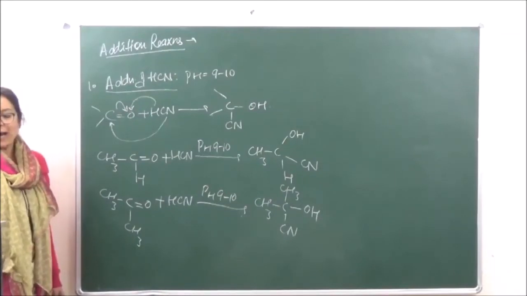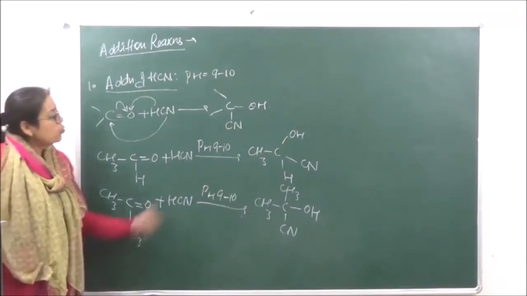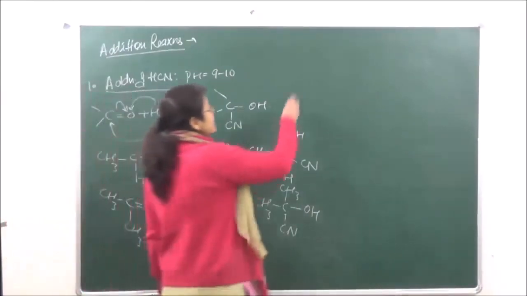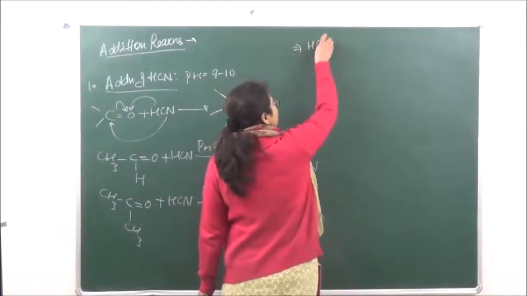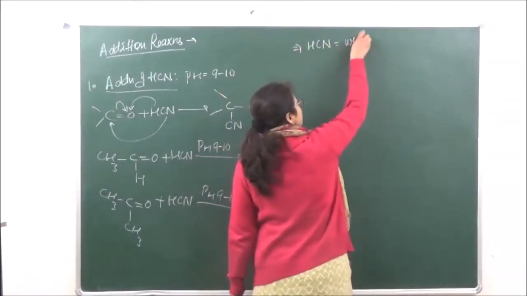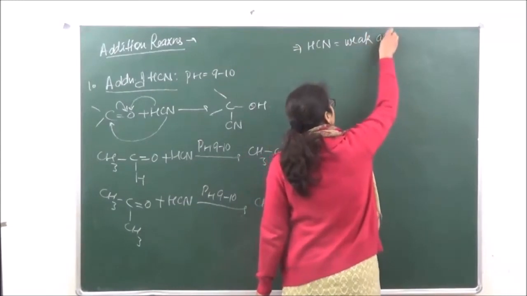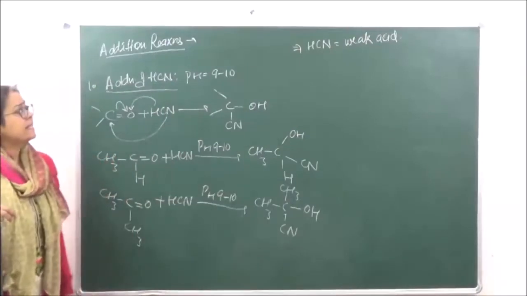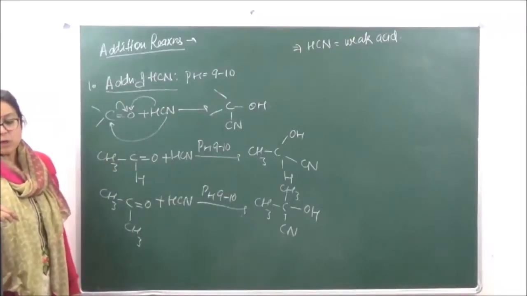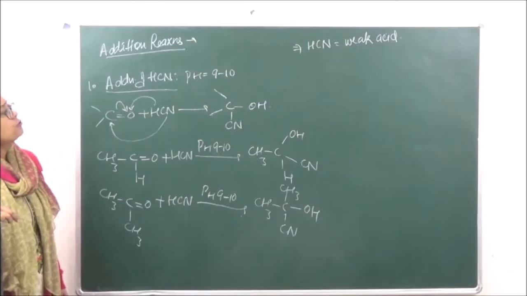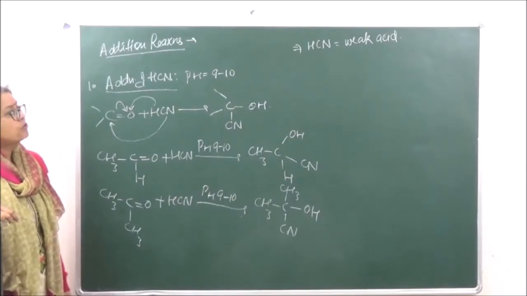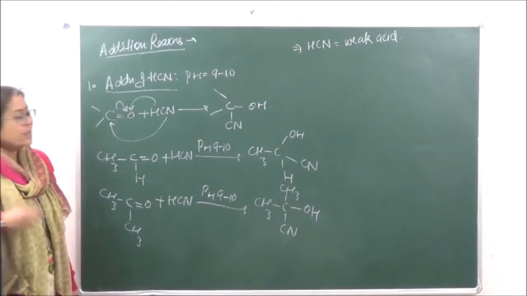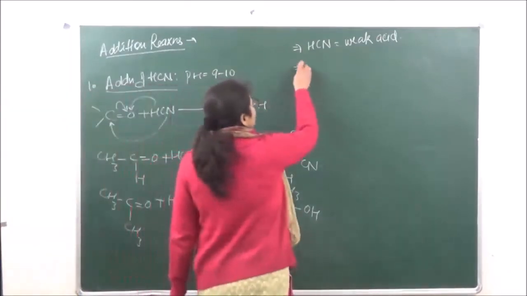Right? Now, why is this reaction pH controlled? It is seen that HCN over here which we are using is a weak acid. As it is a weak acid, it is not going to completely dissociate to give us H positive ions. So in order to extract or remove the H positive ions from HCN, we need a basic medium, right? So generally what we do is we use a buffer over here.